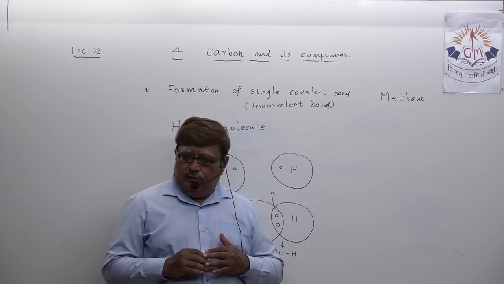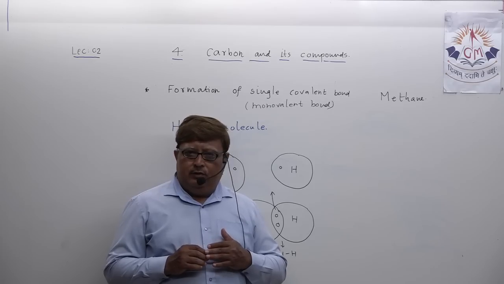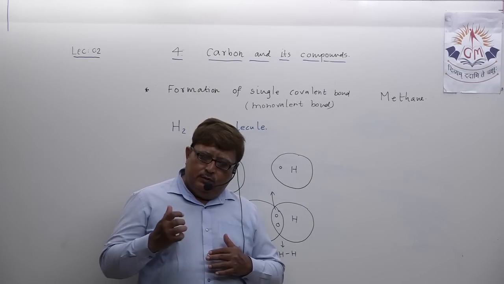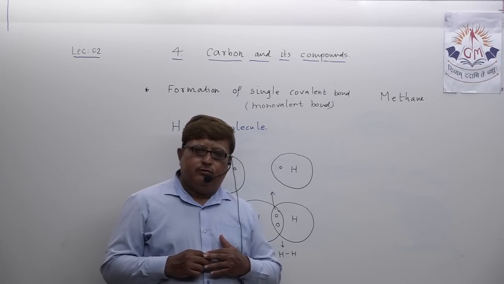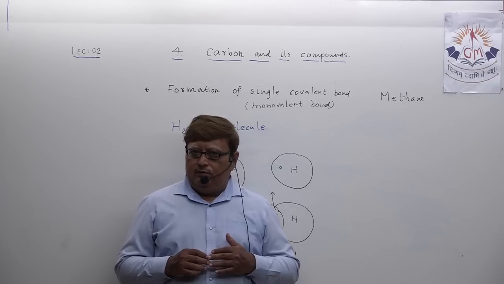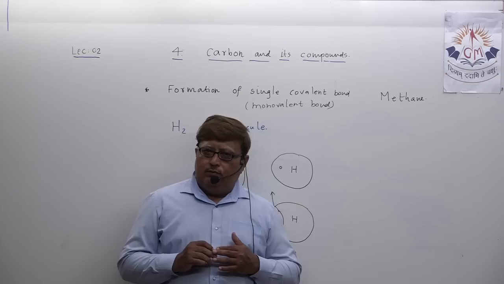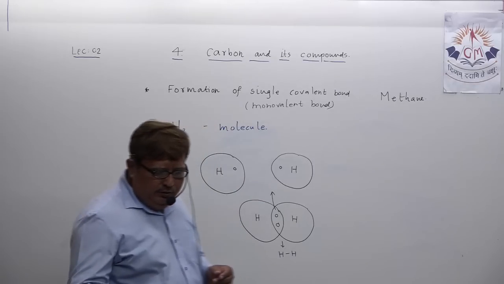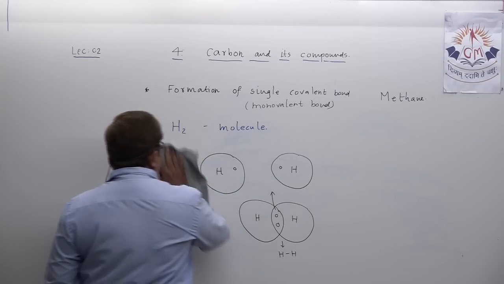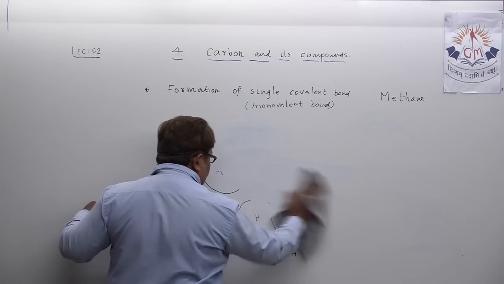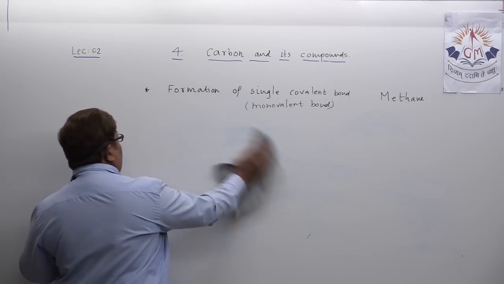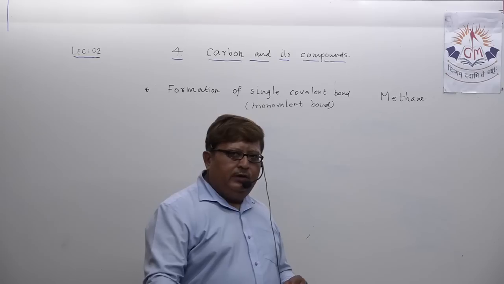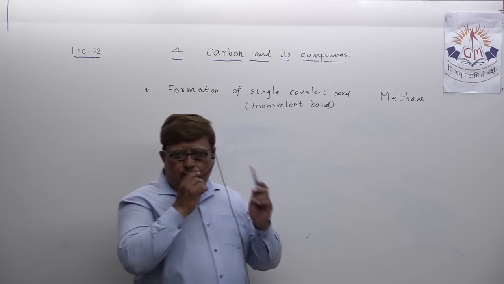Let us also understand single covalent bond by taking another molecule, where you will also see the sharing of just one pair of electrons but in a somewhat different aspect. This is how the formation of a hydrogen molecule takes place by sharing of one pair of electrons.